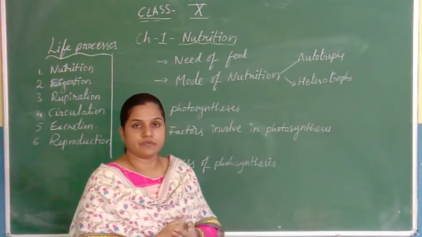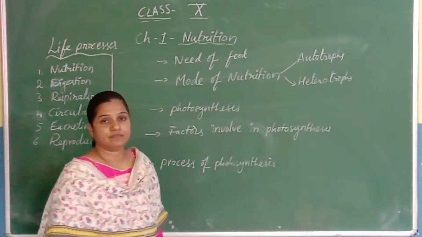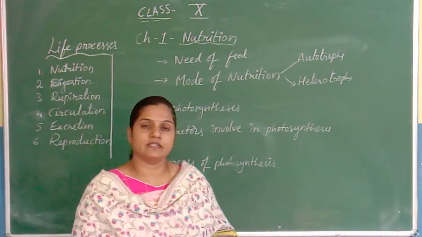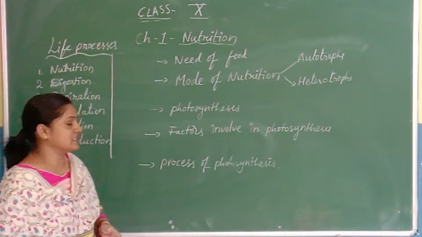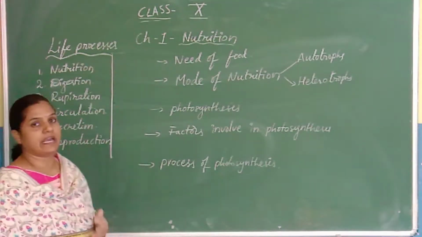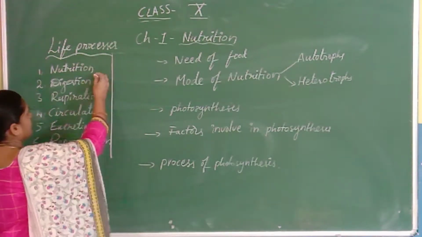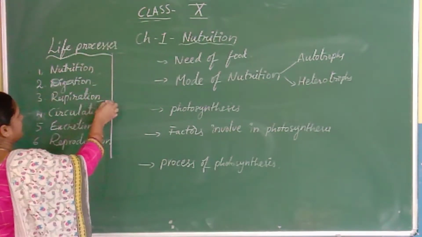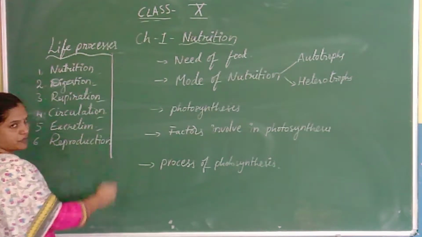So in today's class we are discussing the life processes and nutrition. We know that organisms show some basic functions which are known as life processes. There are mainly 6 types of life processes carried out by every organism, that are nutrition, digestion, respiration, circulation, excretion and reproduction.